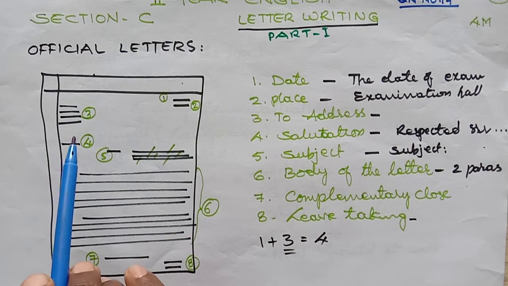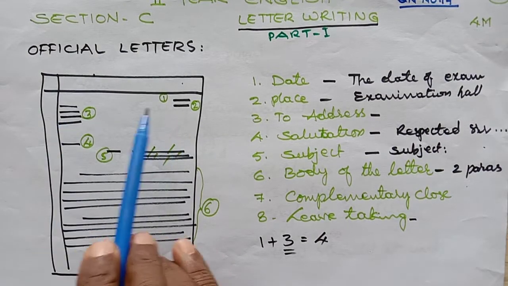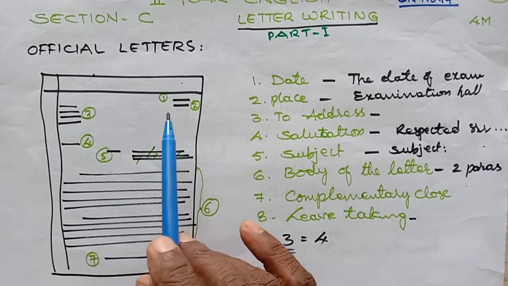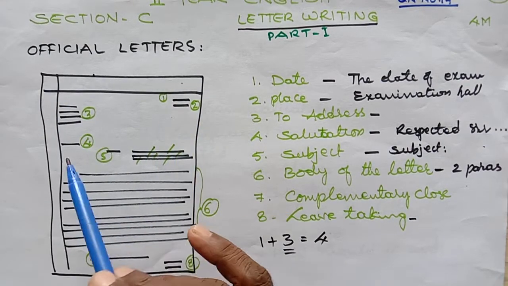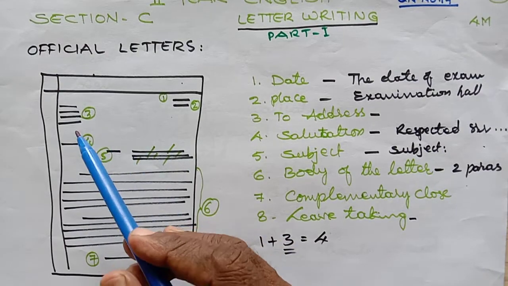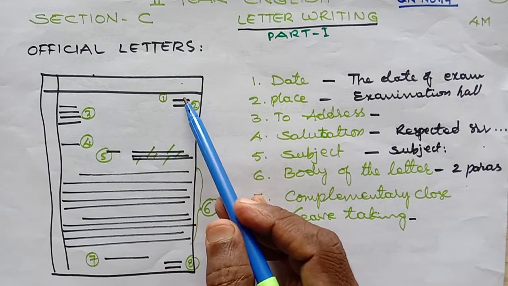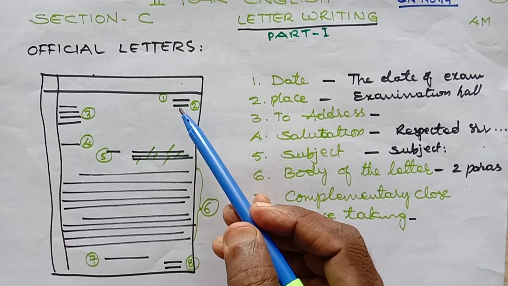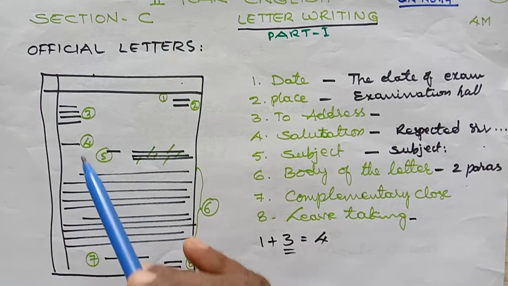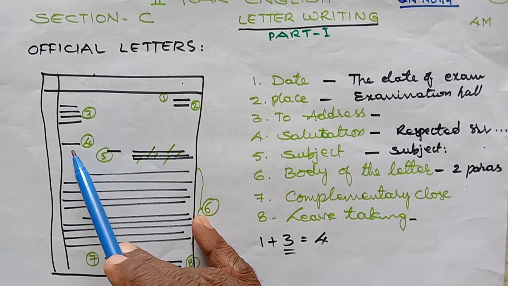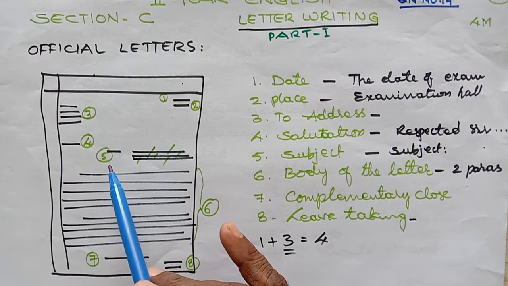You can see the format has been divided into different categories, there are some black lines and some green numbers. So first we start our letter with the date and place column. Then we write the to address, and here we have the 4th as salutation, and the 5th one as the subject column.